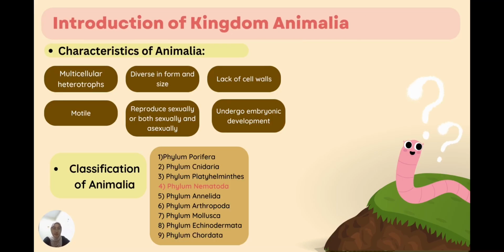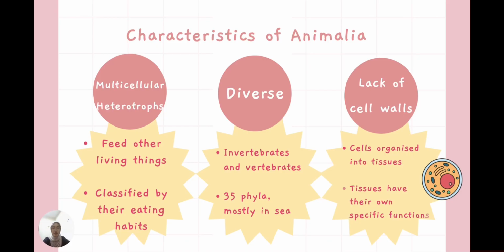Firstly, I will explain the introduction of kingdom Animalia. Kingdom Animalia has several characteristics which make it different compared to other kingdoms. The first characteristic is that Animalia is a multicellular heterotroph. Heterotrophs are organisms that cannot produce their own food and only depend on other organisms.